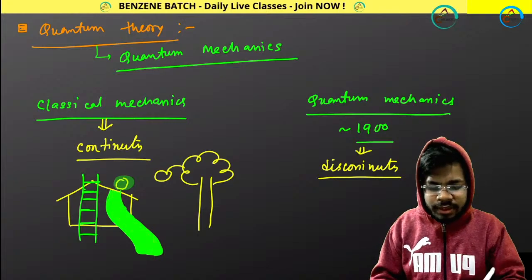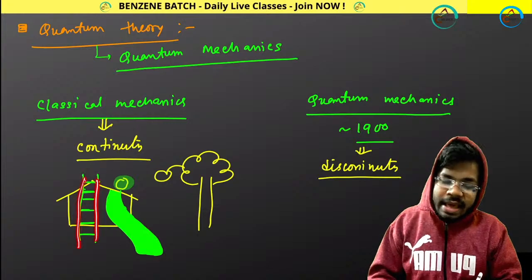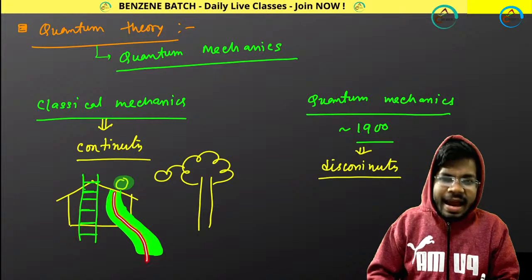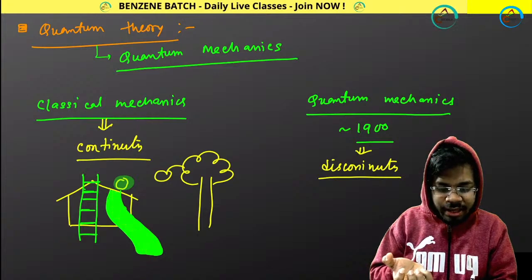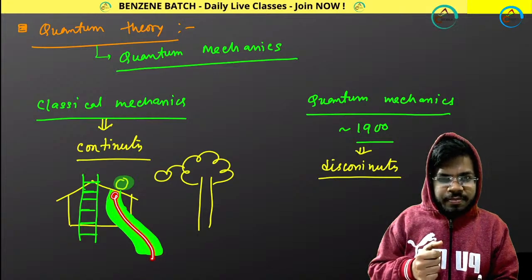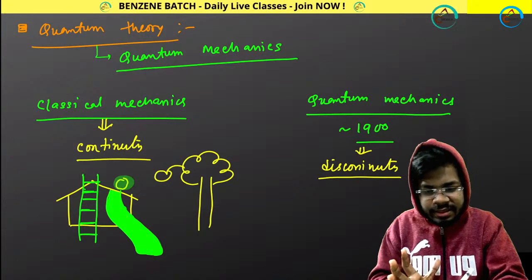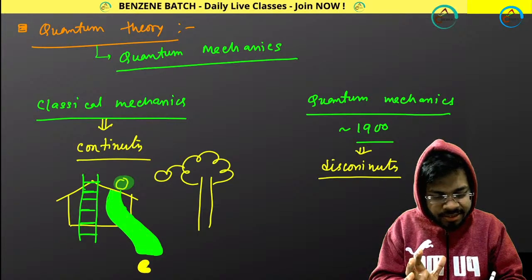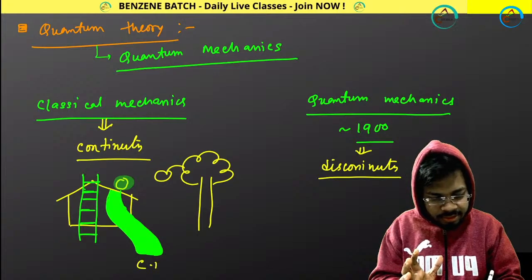There are two methods. One method is you can use steps. Another method is you can use these kinds of sliding mechanics, a sliding machine like that. You are sitting over here, you are automatically getting down over here. So if I tell you, basically this is your classical mechanics and this is your quantum mechanics.